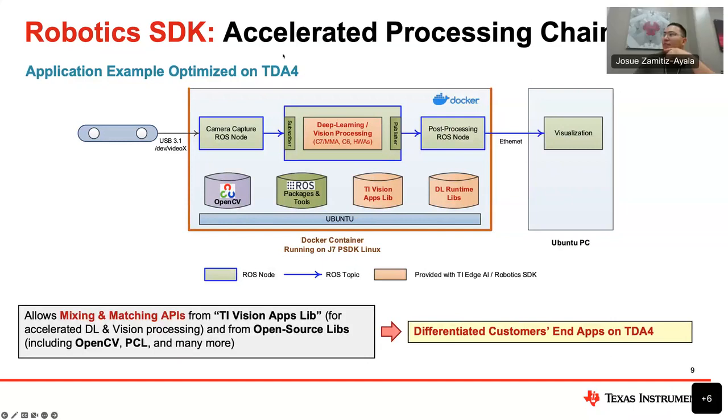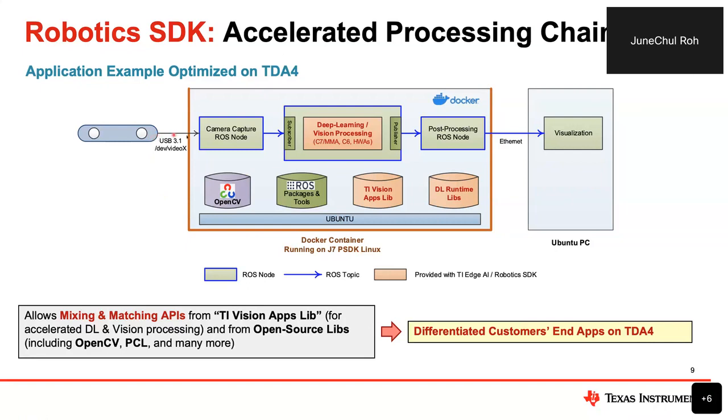So this is one of the typical examples of how you can use the Robotics SDK when you're developing an optimized robotics signal processing chain. For example, in this diagram, again, this box represents the Docker container, which is running on the TDA4.